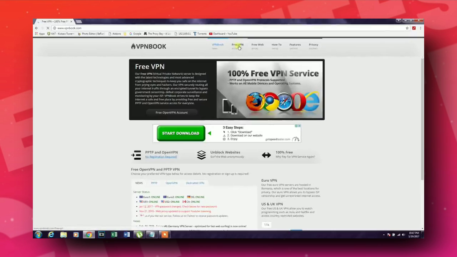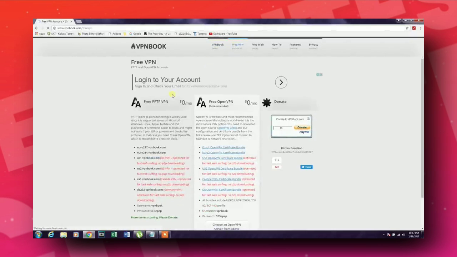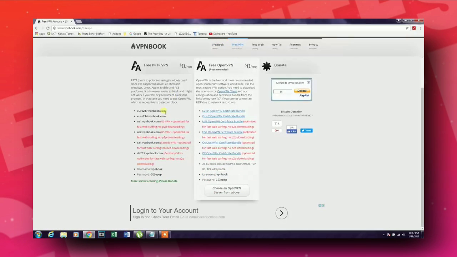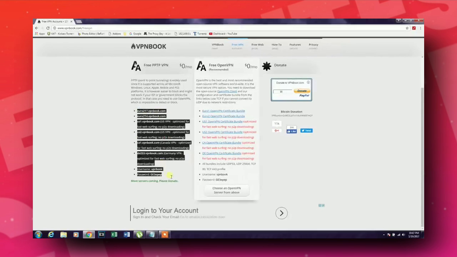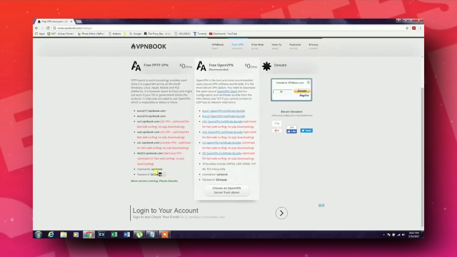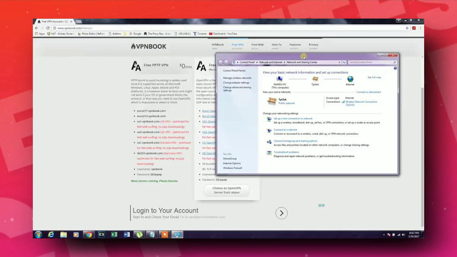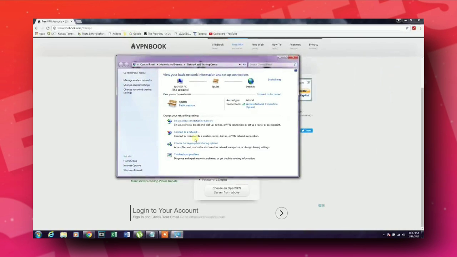Firstly, go to this website. I will provide the link in the description. Simply change your server and get the new IP on this system. Now simply open the network settings from the control panel, or you can search and open this option on your PC. Now select the network, click on this.